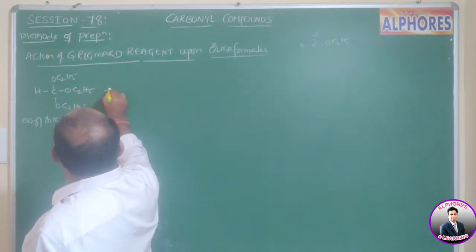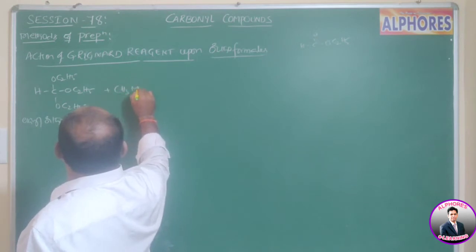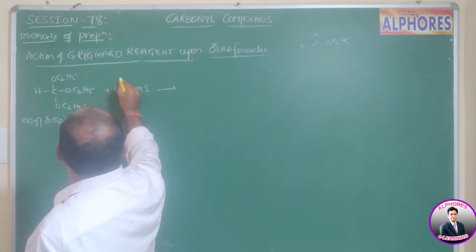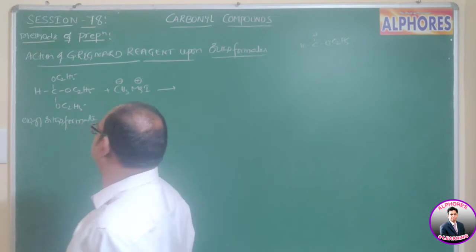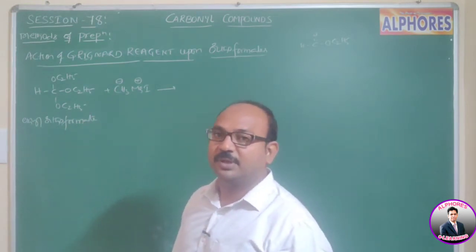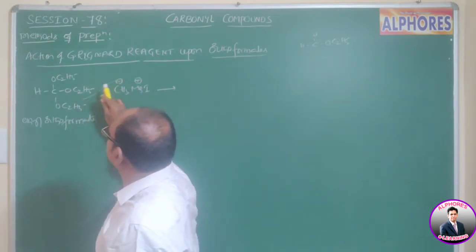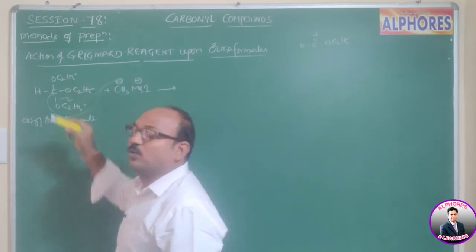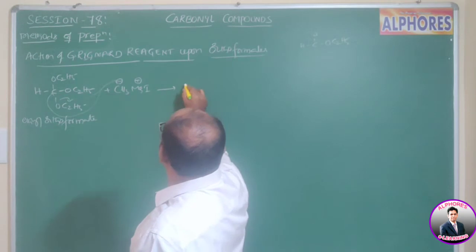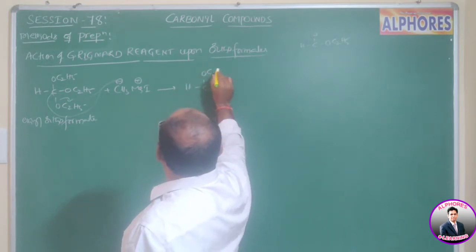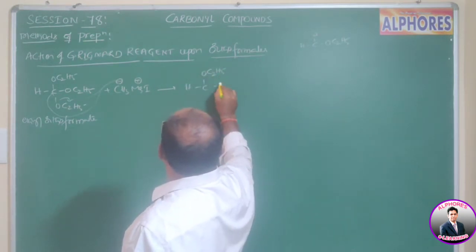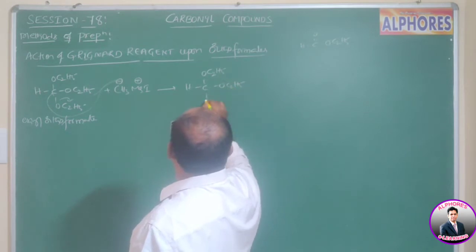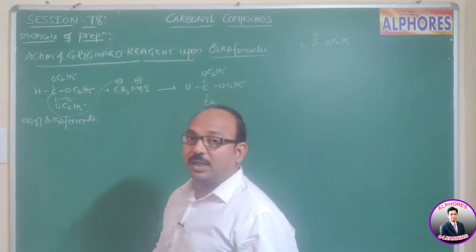Now, this upon reaction with methyl magnesium iodide Grignard reagent, as we know, here CH3 gets negative charge, and this CH3 minus attacks the OC2H5 containing carbon, and then we get HC(OC2H5)2CH3.